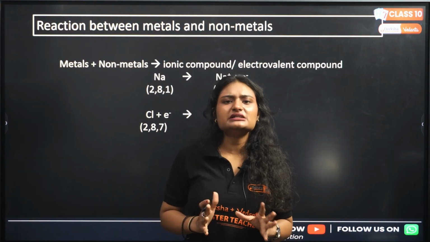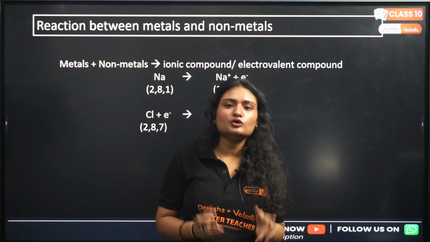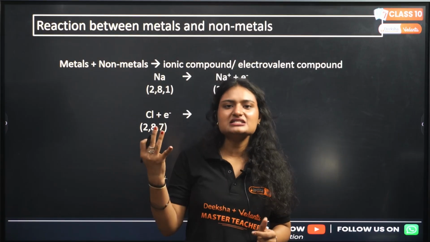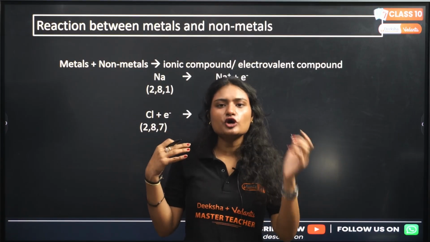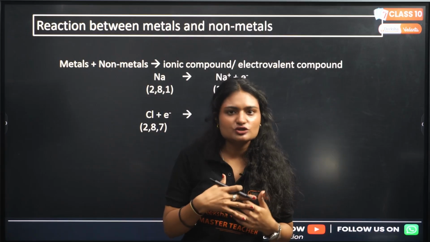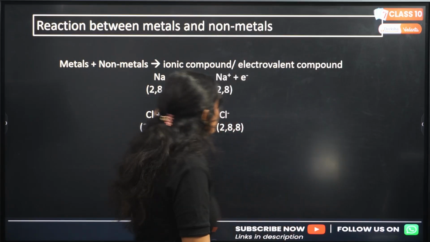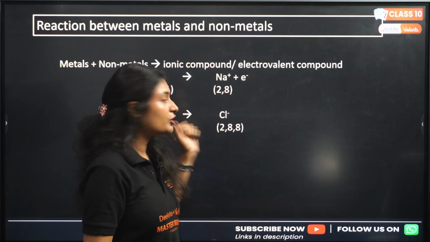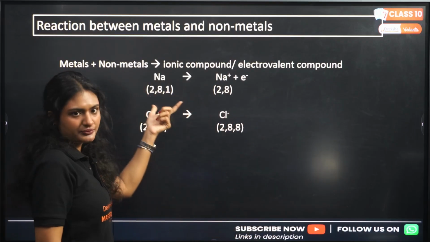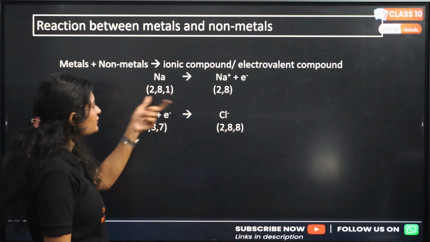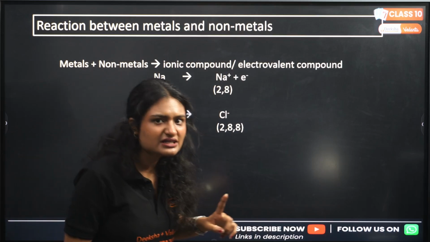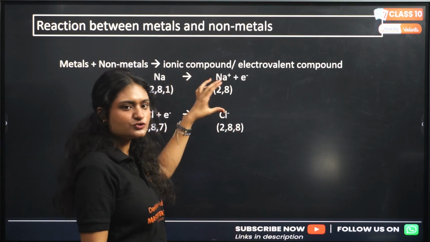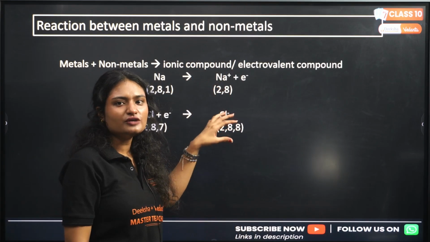When metals and non-metals react, we get an ionic compound because their nature is different. Metals want to donate electrons while non-metals want to accept electrons. So a bond formation happens between them, and the bond formed is an ionic bond. How? Sodium is a metal with electronic configuration 2,8,1. It loses one electron, forms Na positive, the sodium cation, and has electronic configuration 2,8.